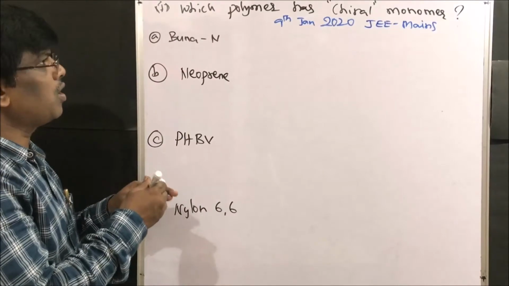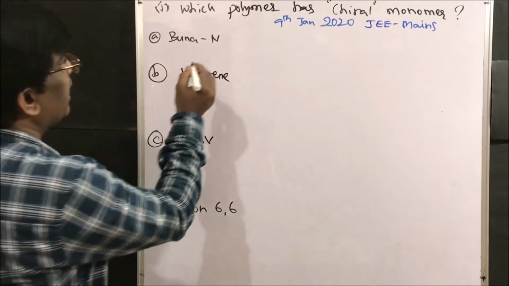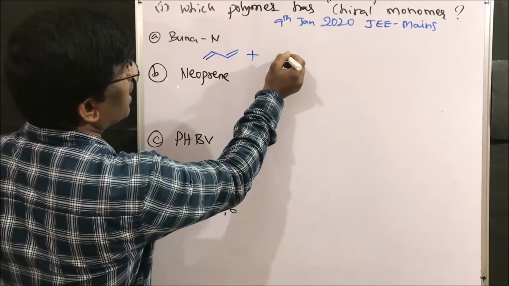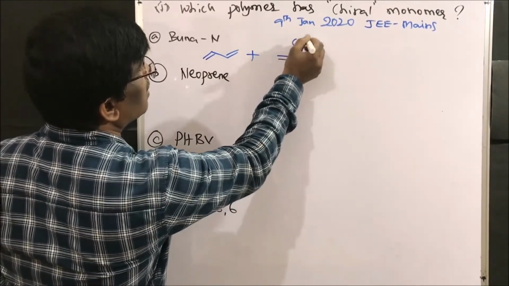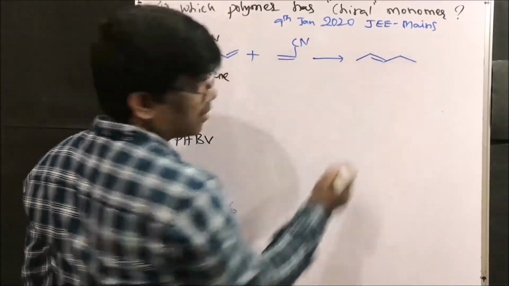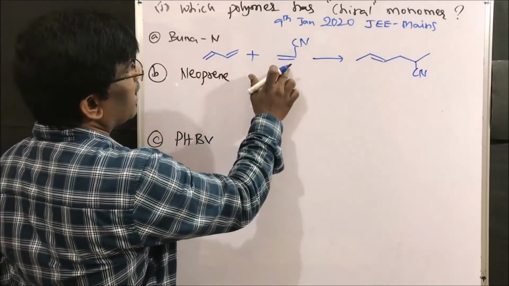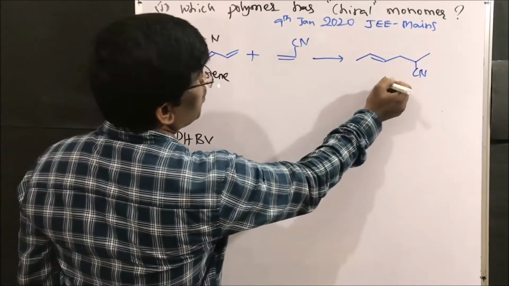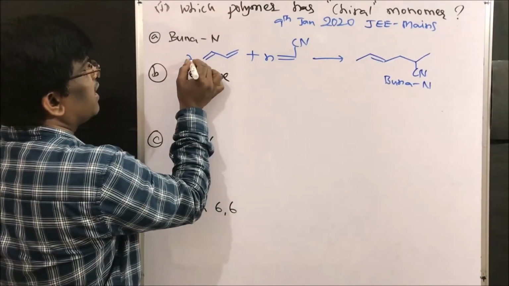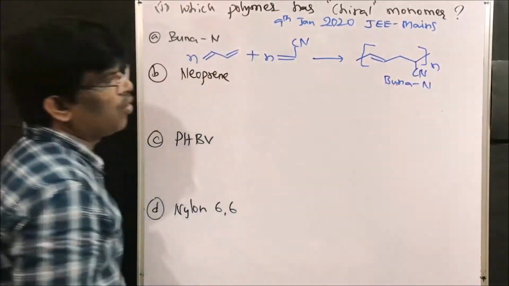Let us see. Buna-N monomer. What is a monomer? I have just explained. Buna-N is prepared from 1,3-butadiene plus acrylonitrile, to give 1 2 3 4, 1 2 3 4 5 6. This is a nitrile. So 1,3-butadiene and acrylonitrile polymerization gives Buna-N. So n moles of acrylonitrile and n moles of 1,3-butadiene are going to give Buna-N.